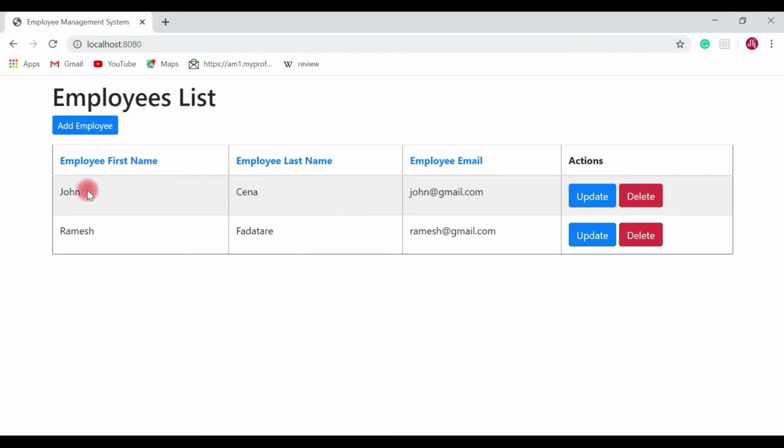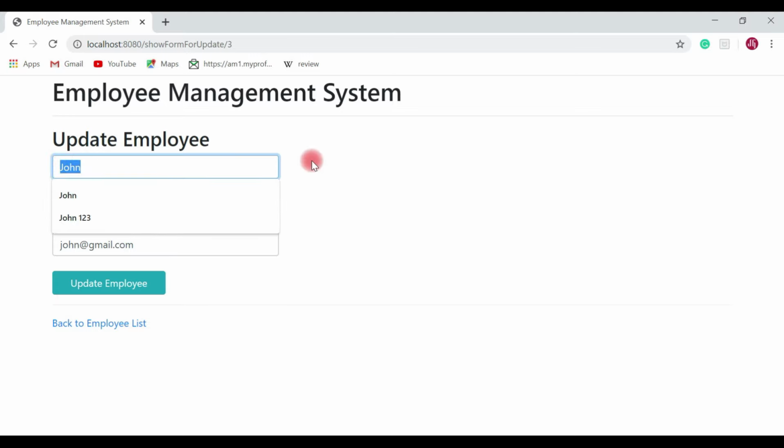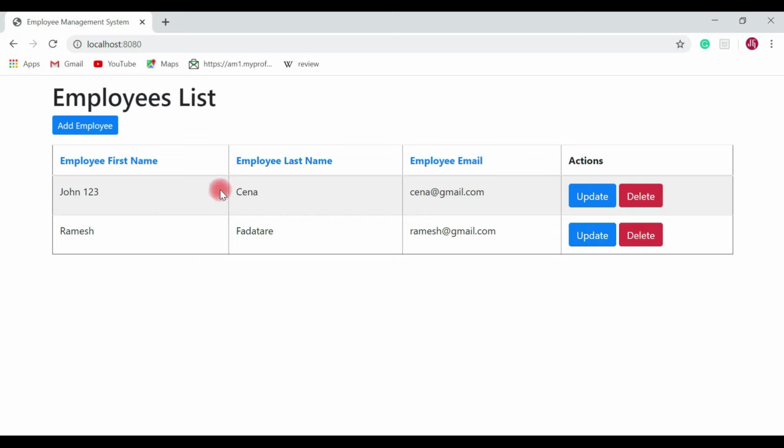So look at here, new employee is added to the employee list, and similarly I am able to update an existing employee. So let us say it's John, and let's update it to John123, and let's update the email address from john@gmail.com to sina@gmail.com and hit update employee button. So look at here, I am able to update an existing employee.